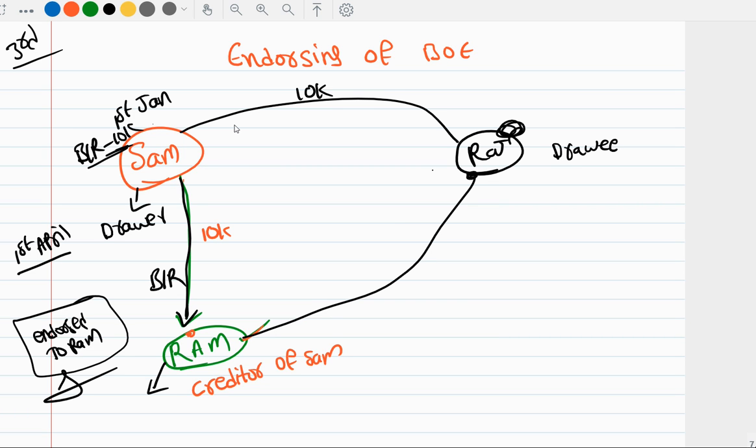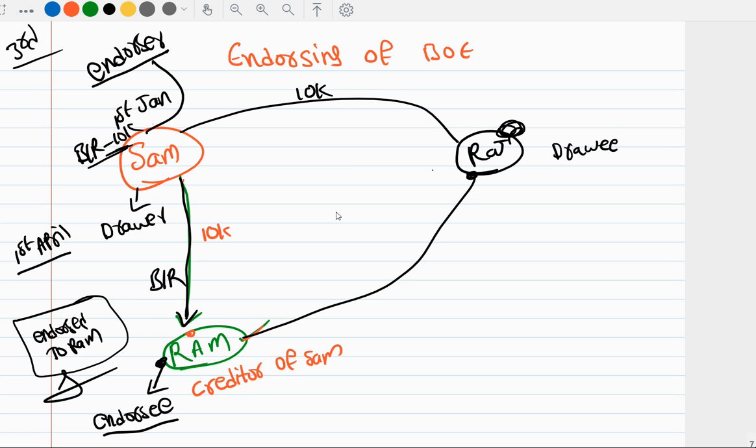Now Ram, I can call him the endorsee, and Sam, I can call her the endorser. Yeah, I'm sorry about that. So Sam is the endorser. The person who endorsed the bill is called the endorser. The person to whom the bill is endorsed is called the endorsee. So here Ram is the endorsee and Sam is the endorser.